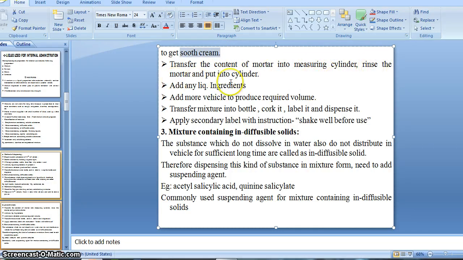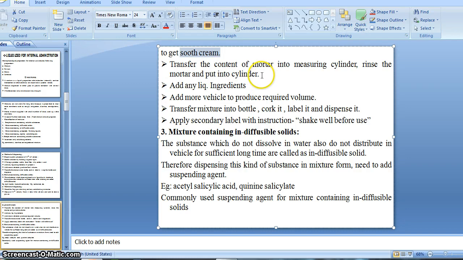Then rinse the mortar and put the rinsings into the cylinder. The content of the mortar, that is the smooth cream, we transfer into the measuring cylinder. Afterward we rinse the mortar and put that into the cylinder, right. We transfer the smooth cream into the measuring cylinder, and we rinse the mortar and put its content into the cylinder.